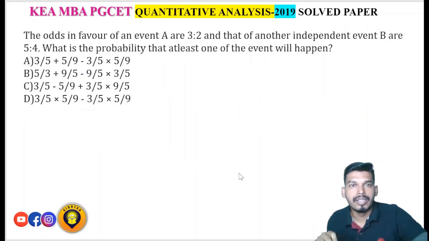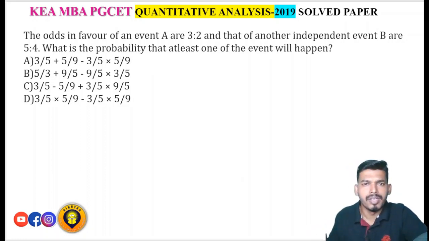The odds in favor of an event A are 3:2 and that of another independent event B are 5:4. What is the probability that at least one of the events will happen? Okay, so this is a probability based question. All these things will be explained to you in detail in the courses.